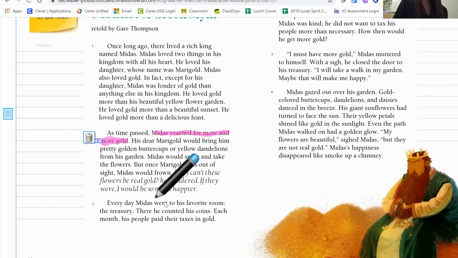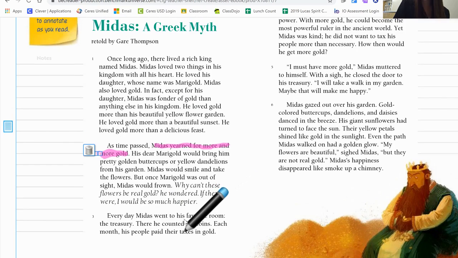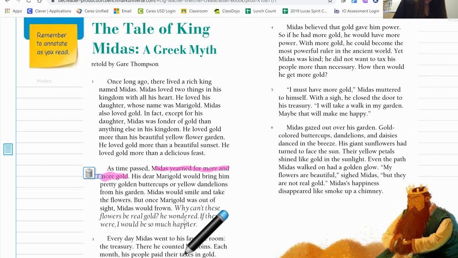Every day, Midas went to his favorite room, the treasury. There he counted his coins. Each month, his people paid their taxes in gold. Okay, so paragraph 3 describes an action. Midas goes to his treasury every day and counts his gold.